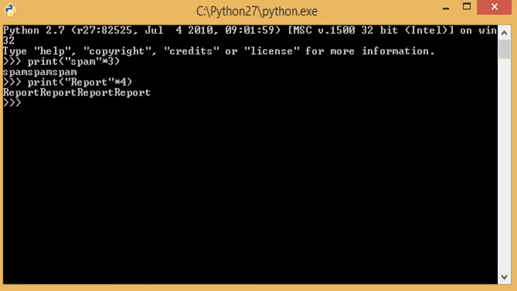Another thing we can do in Python is repeat text 2 to 3 times just by using the interactive mode. What do we mean by that? If I want to write spam 3 times, I can write that in the print statement and multiply it by 3 so that I can get the desired result.